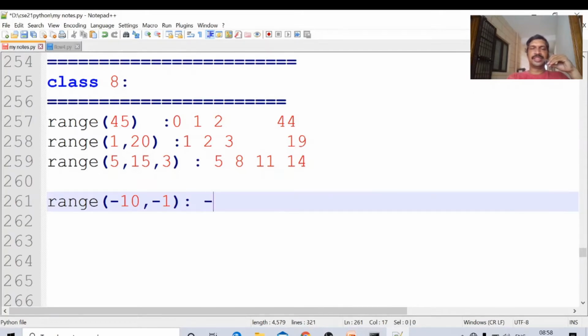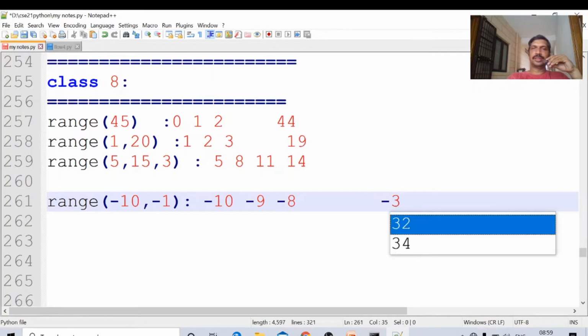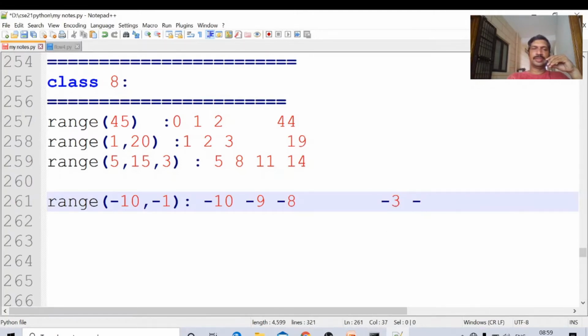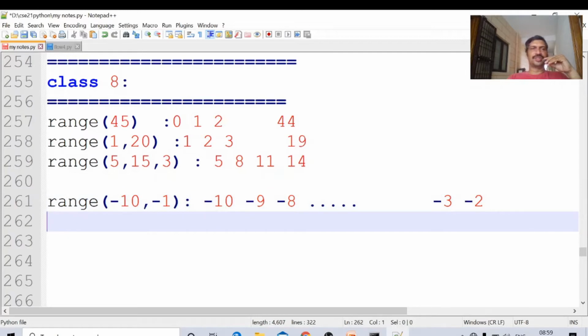First minus 10 is printed. Next minus 9, minus 8. Up to which number will it be printed? Minus 3, minus 2. Not minus 1, not the last number. Like this, for negative values also it will be printed using the range function.